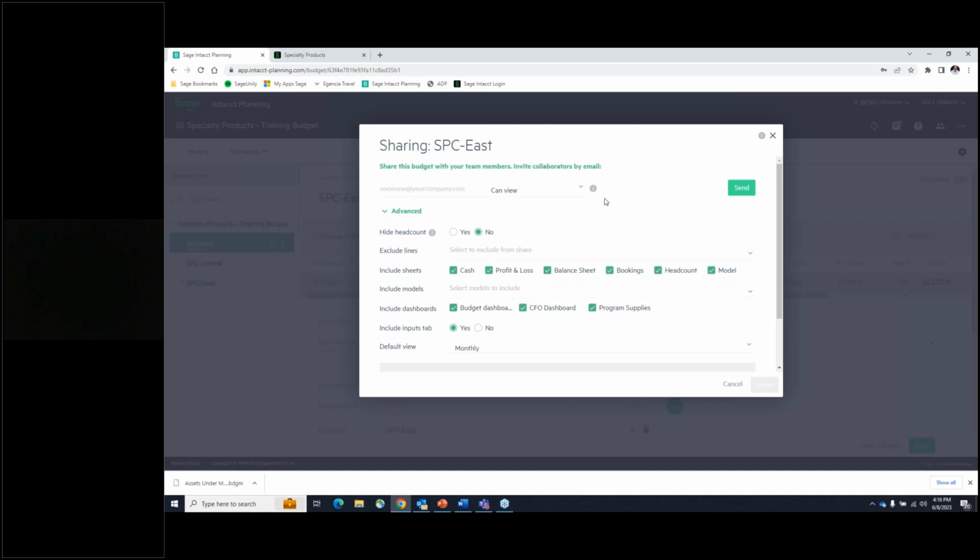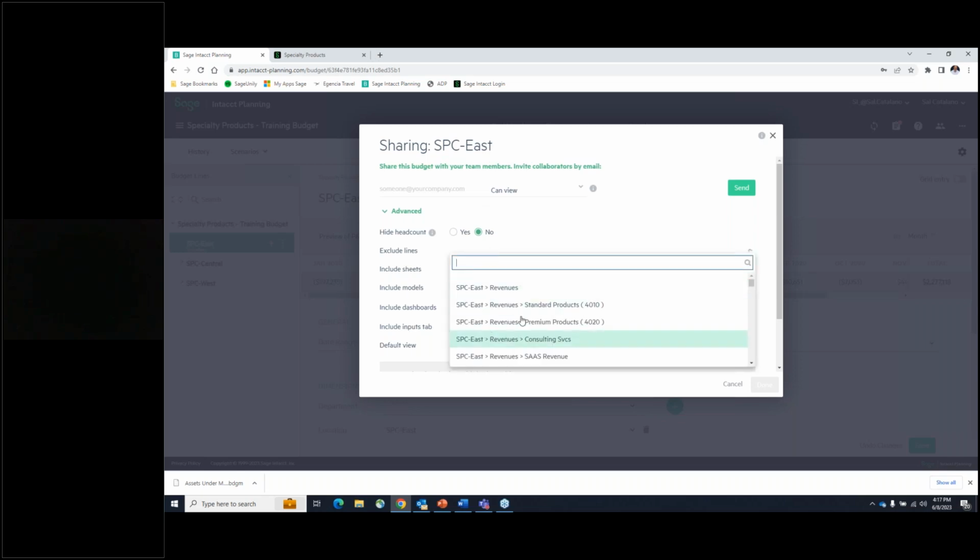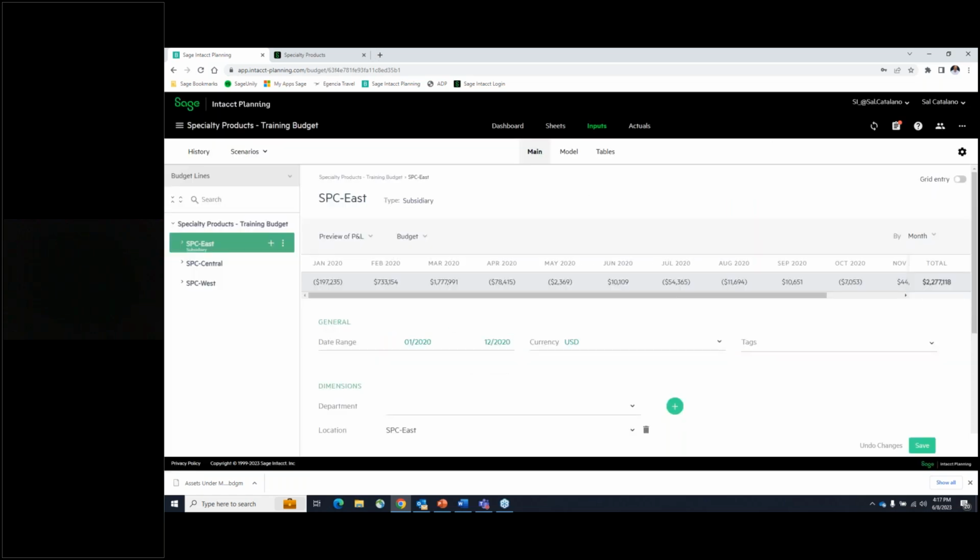And now I will get that same screen that we just saw a few moments ago, except notice here it's sharing just the SBC East, which is just that particular location that I have limited. And then again, even still, you can still exclude things like salaries and things like that from this perspective. Okay. So very good in terms of that collaboration.